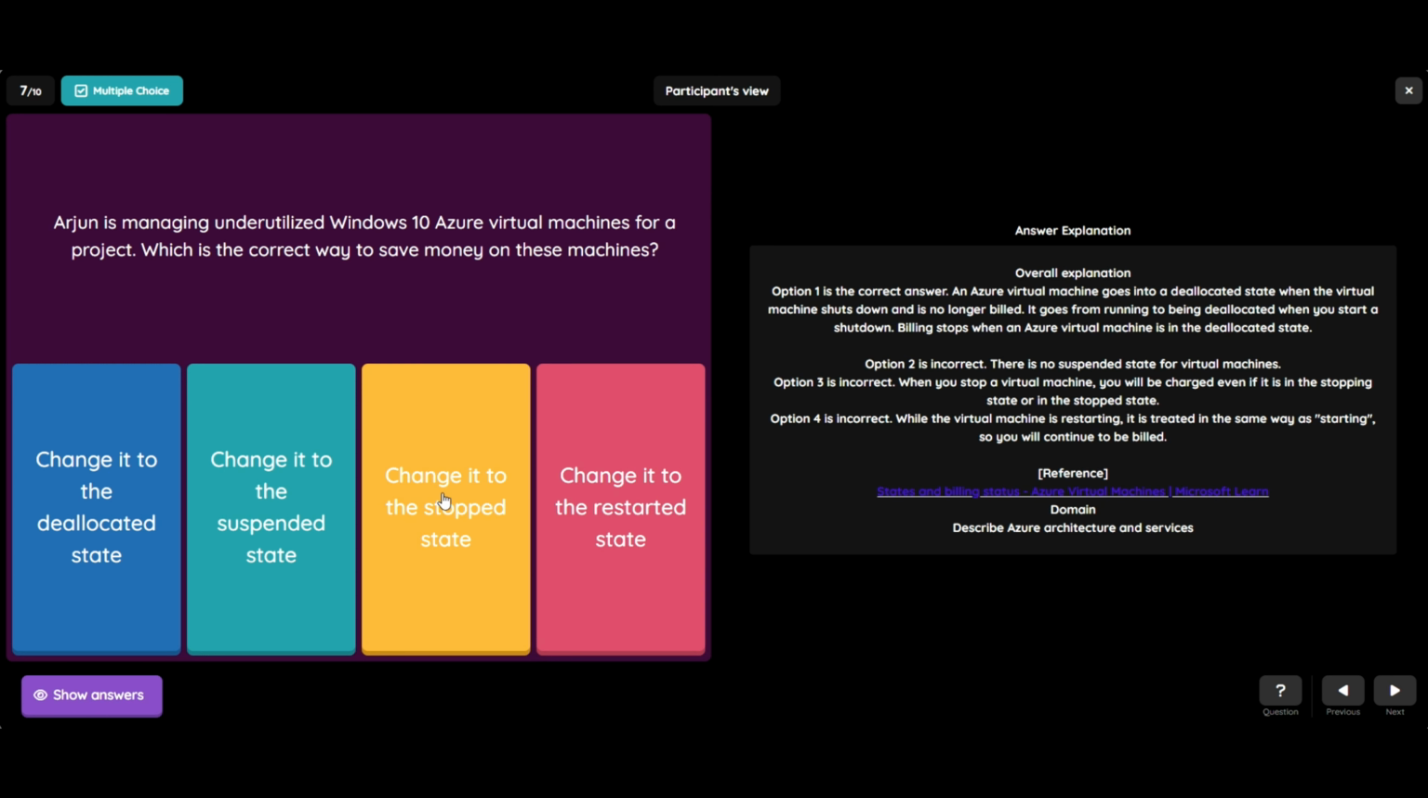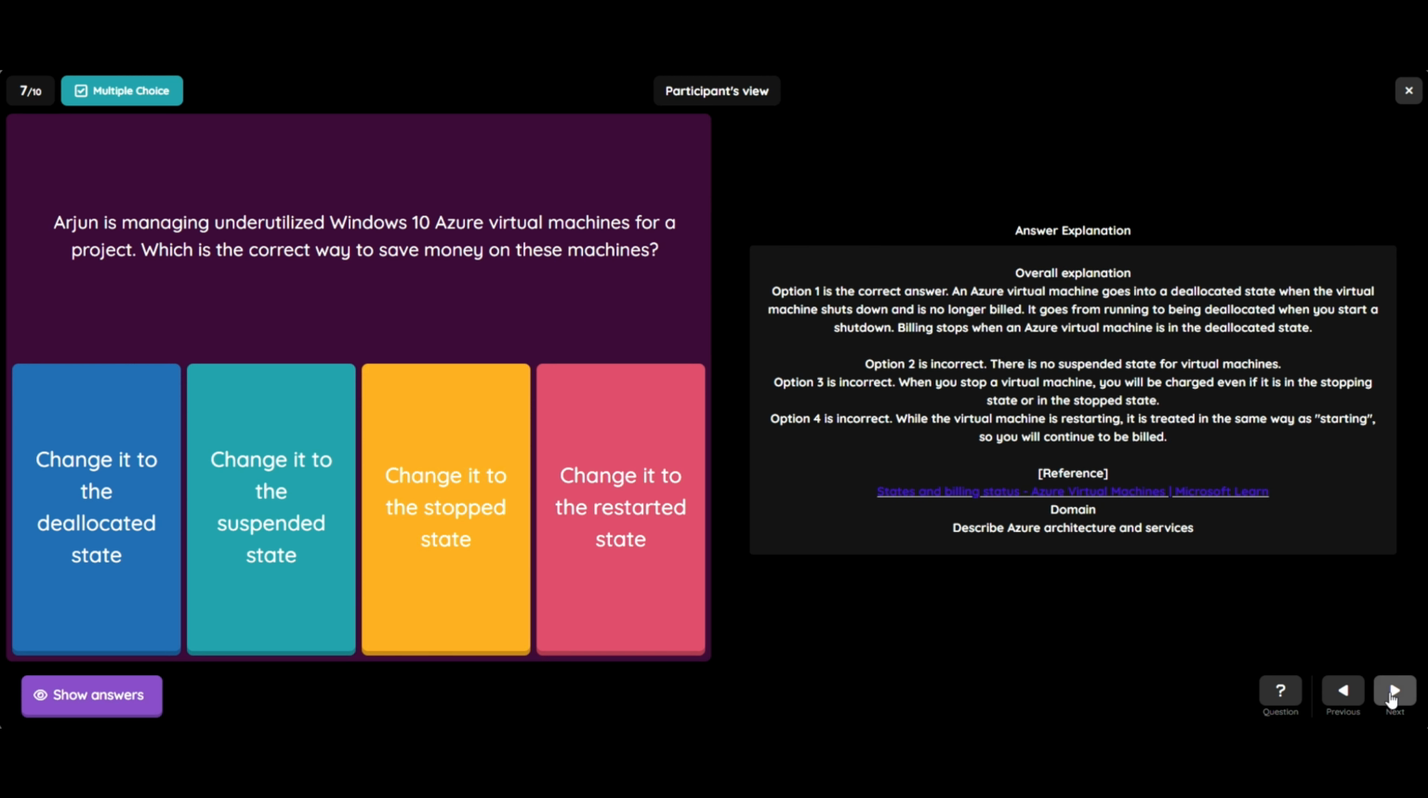Option 3 is change it to the stopped state, which is also incorrect. When you stop a virtual machine, you will be charged even if it is in the stopping state or in the stopped state. Option 4 was change it to the restarted state, which is also incorrect. While the virtual machine is restarting, it is treated in the same way as starting, as you will continue to be billed.